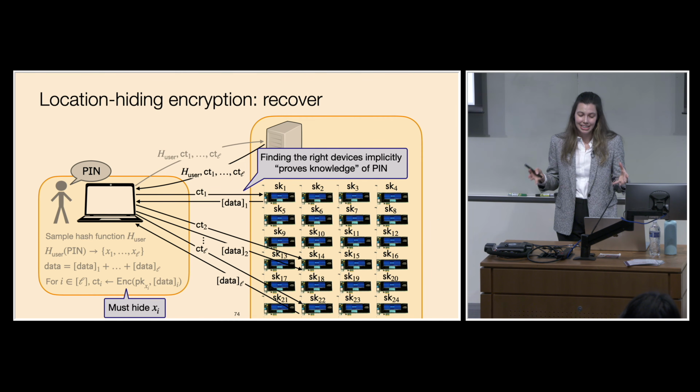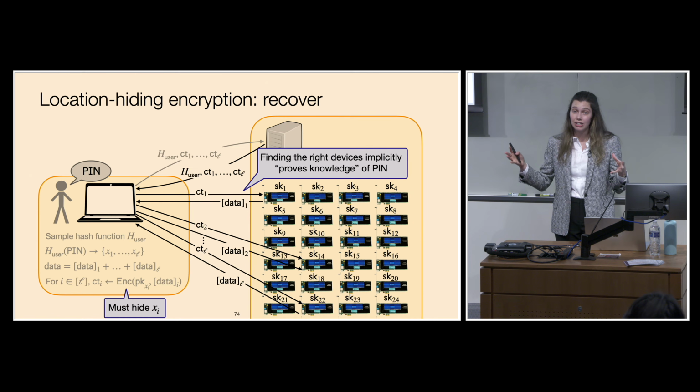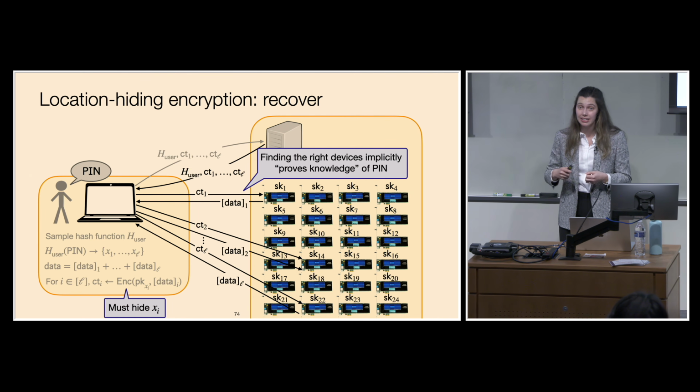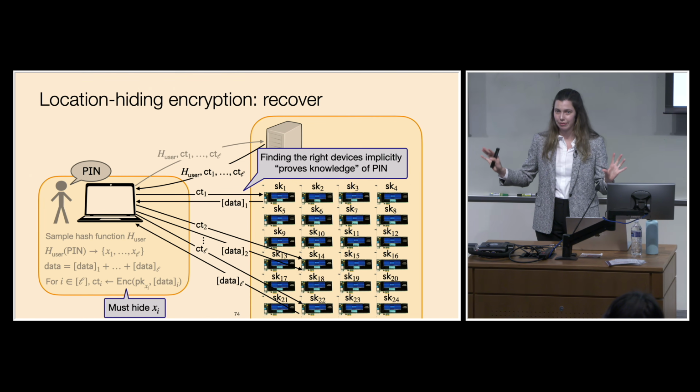Also, finding the right devices implicitly proves knowledge of the PIN. So if the client knows which devices to contact, this is enough to prove that it actually knows the right PIN, and so the client doesn't need to actually send any information about the PIN to the devices. It's enough that it just found the right set of devices.